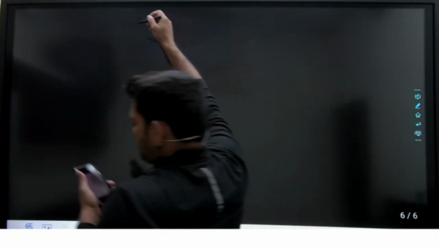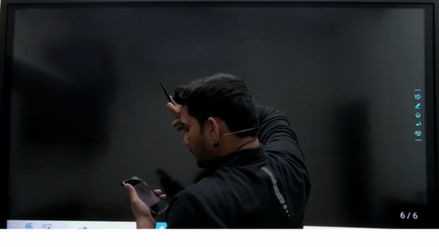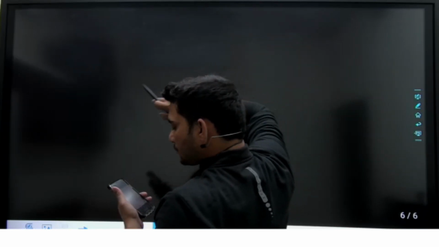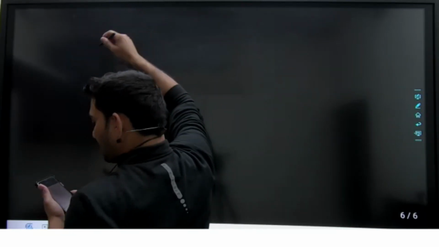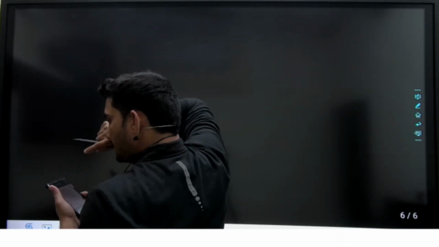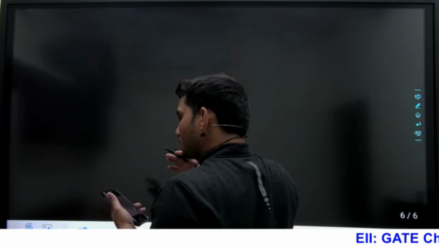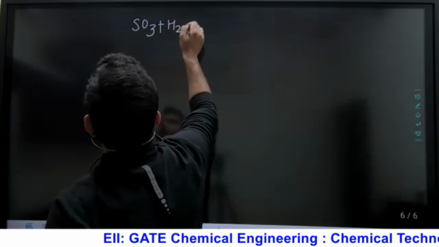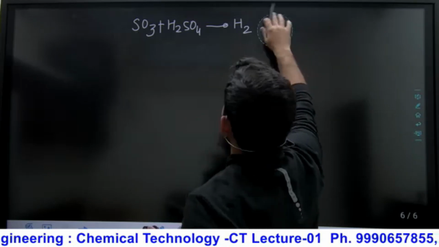In the oleum absorption tower, at the bottom you get oleum storage, and what else? 98% H2SO4 storage. H2SO4 is sent by the pump to the oleum absorption tower. In the oleum absorption tower, H2SO4 enters, and SO3 is sent from the multi-stage or double stage catalytic converter. So SO3 plus H2SO4, what will be formed? H2S2O7, that is called oleum.